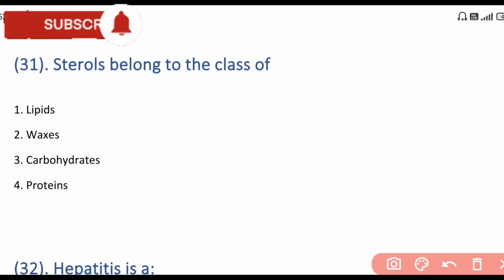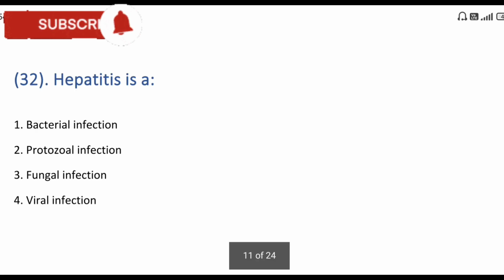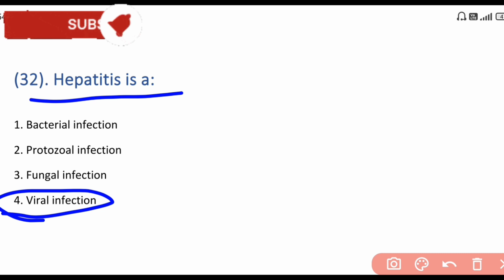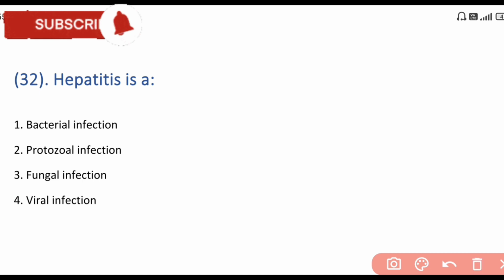Next question is sterols belong to the class of, sterols belong to lipids. Lipids is the answer. Sterol belongs to the class of lipids. Next is hepatitis is a viral infection. So, hepatitis is an infection caused by a virus and transferred from one person to another.